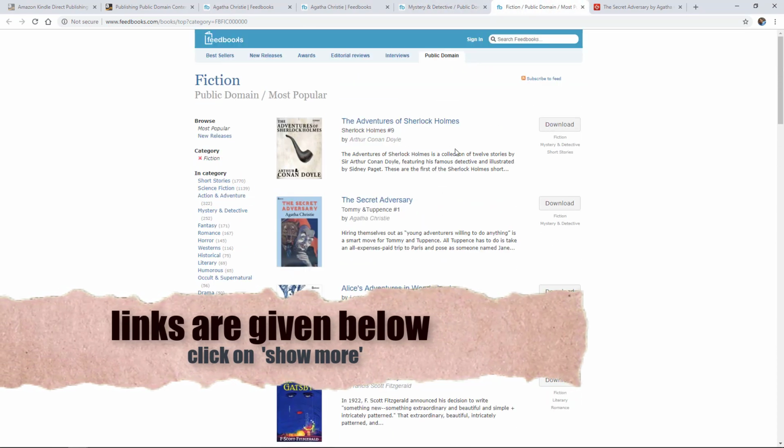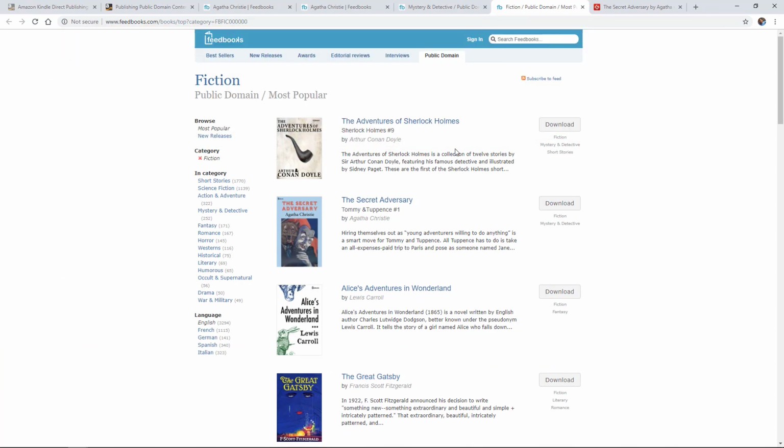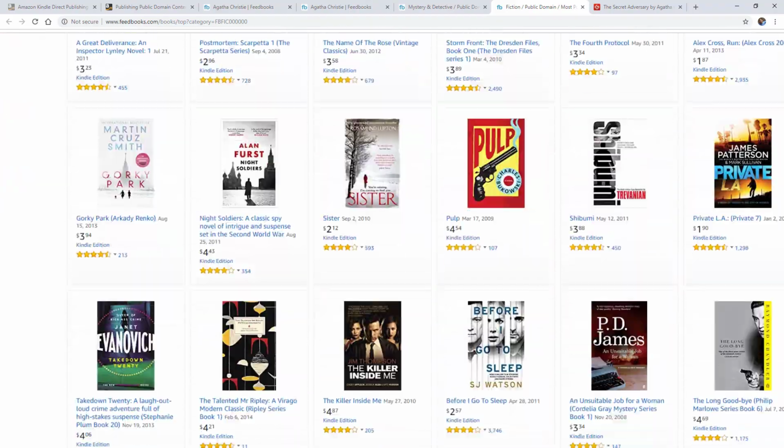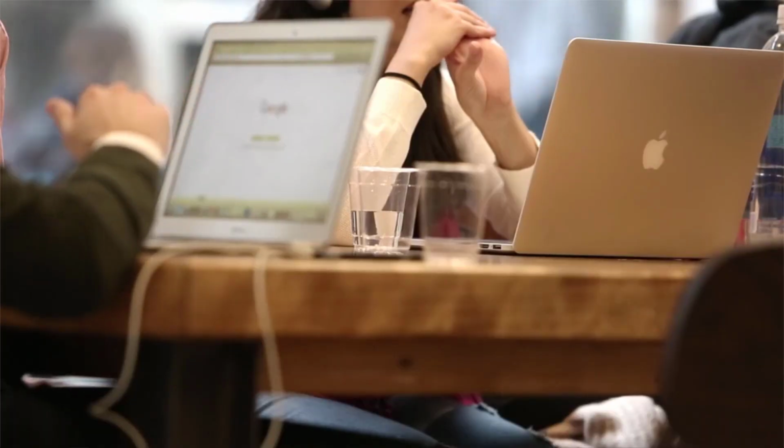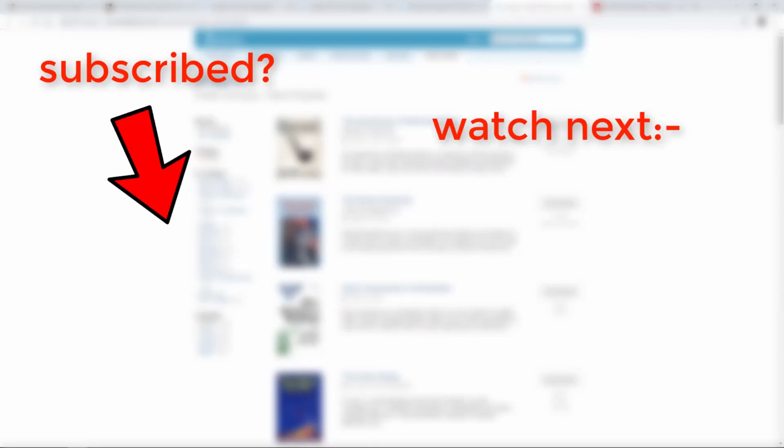Alright, now that we have seen how to pick a public domain book to republish, there is also a risk of picking something that has tight competition, as I mentioned earlier. The Kindle review team could reject our work, citing this as a reason. So in my next video, we will see how to find how many books are published and how many downloads are done for a specific book on Amazon, and how to decide if we want to proceed with the publishing or not.